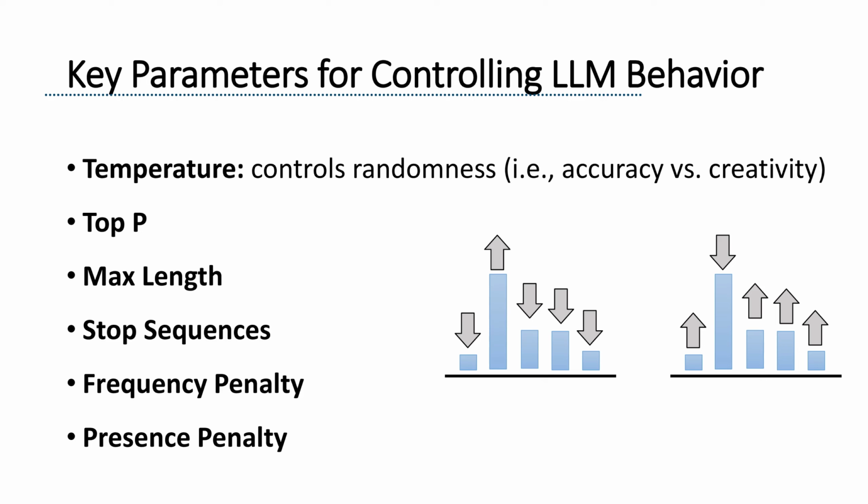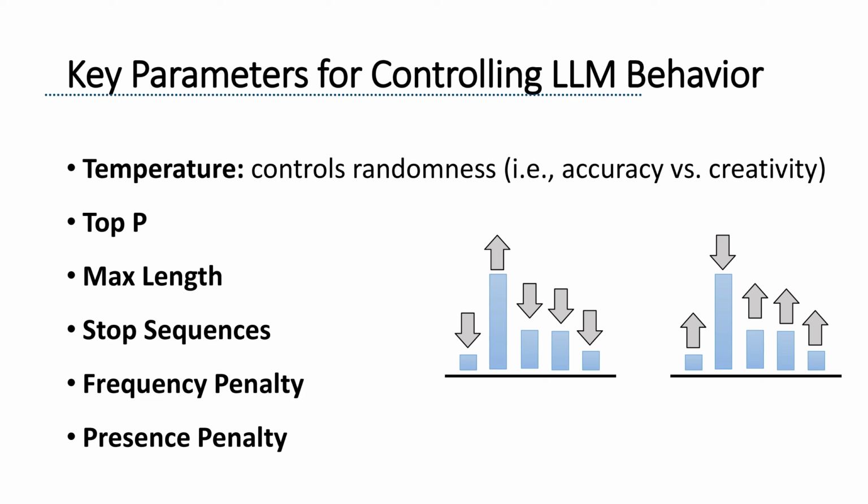The next parameter, top P, is a little bit like filtering. Imagine you've got a list of all possible next words, each with a certain probability. Top P decides how much of this list the model considers. For example, when top P is set to 1, the model considers all possible words it could use next.